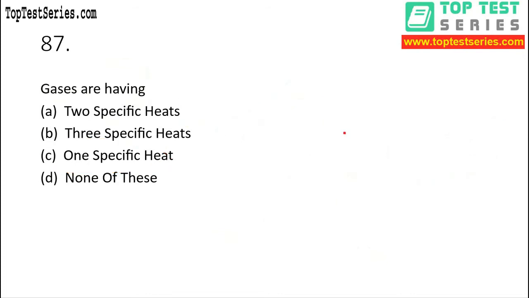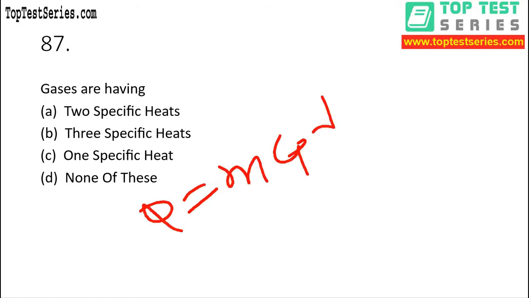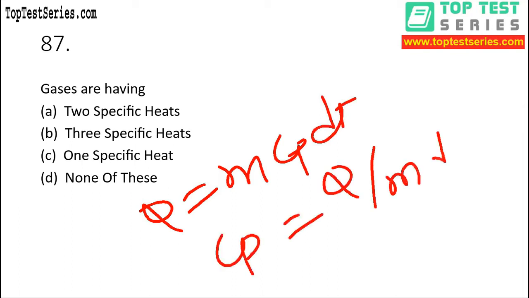Now maybe you will face a problem in finding the unit of Cp or Cv, right? So I am sharing with you an amazing thing right now. We know that Q is equal to m Cp dT. All right. Now just do Cp is equal to Q by m dT.